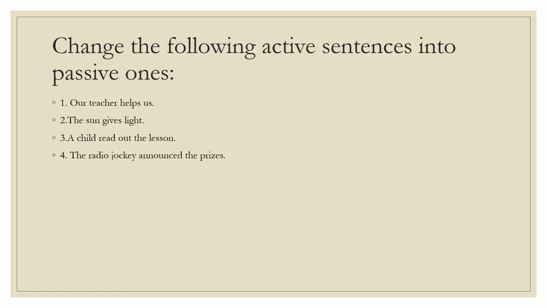Now we have these three very different exercises on passive voice. But first we will start with C2, which is: change the following active sentences into passive ones. Active sentences are given and you have to change these sentences into passive ones.